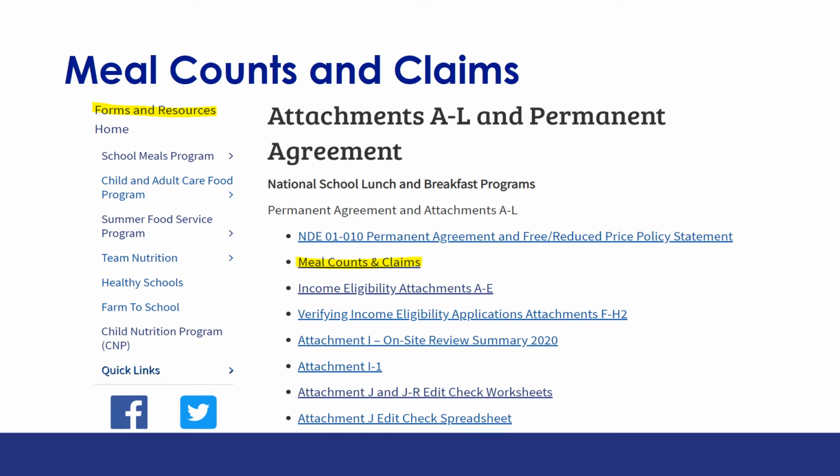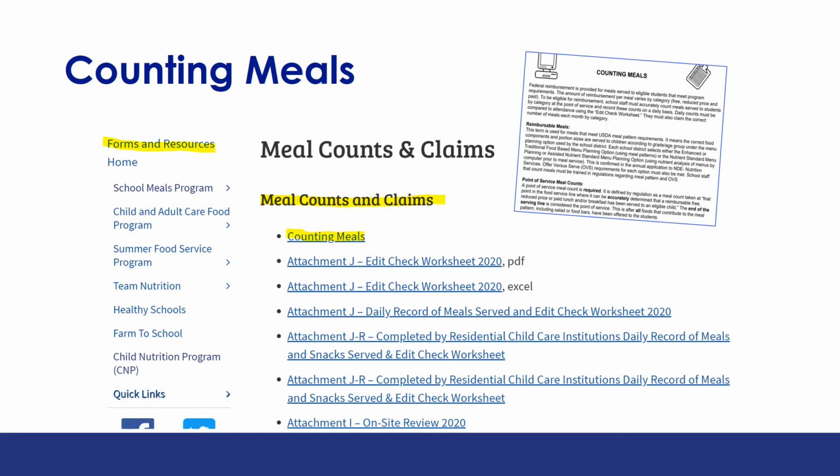The next topic under the permanent agreement and attachments A through L we will be discussing is meal counts and claims. Under this topic, we find information on counting meals and various attachments pertaining to meal counting. Meal counting is of utmost importance as the school food authority is receiving federal reimbursement for meals served to eligible students that meet program requirements.